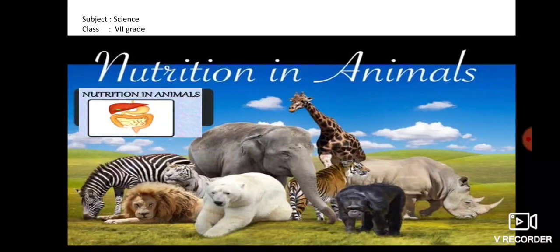In this chapter you will study about different ways of taking food by animals and the digestive system of animals or human beings, and how the food is digested in the body, and which are the main parts involved in the digestion of food. About these things we will study in this chapter. Let's start our chapter.